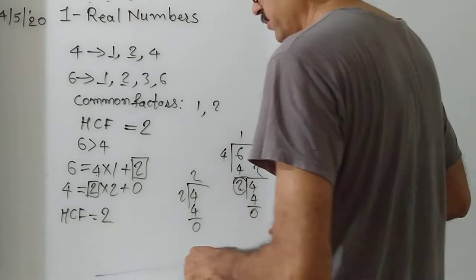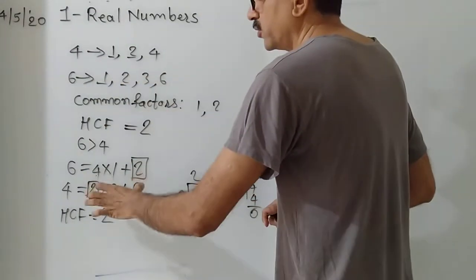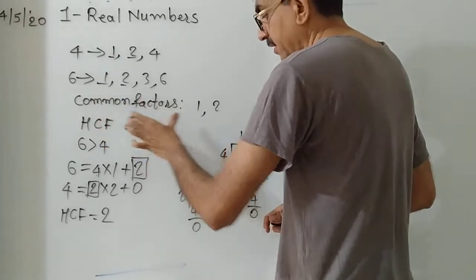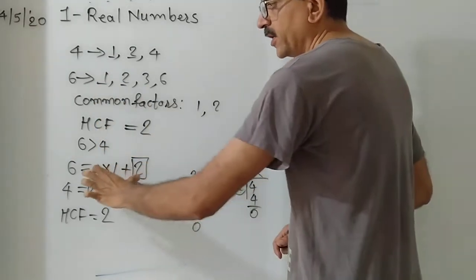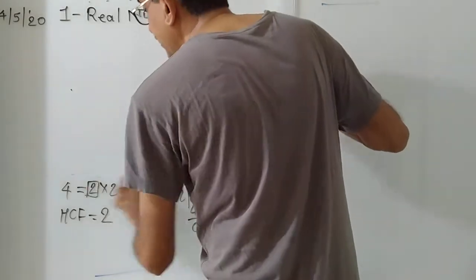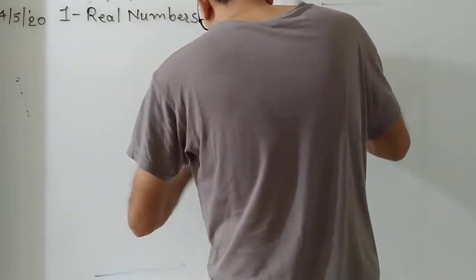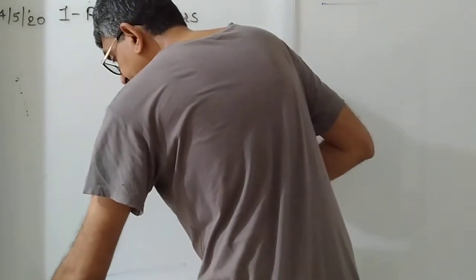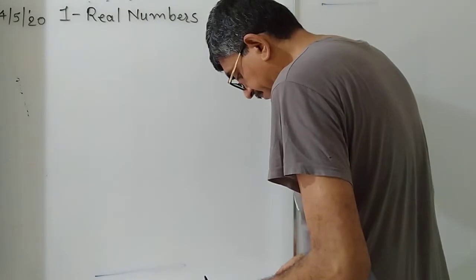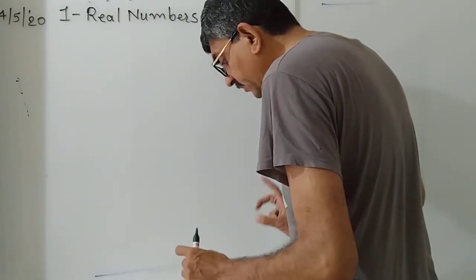Understood? Let's take one more example. First you understood what HCF is. This is the concept. This is your earlier method. This is the Euclid method. Euclid's lemma is very much useful to decide the HCF. Understood? Let's take an example to find the HCF